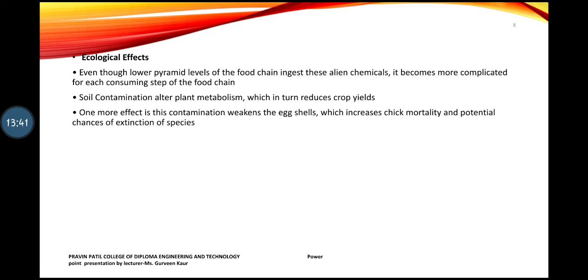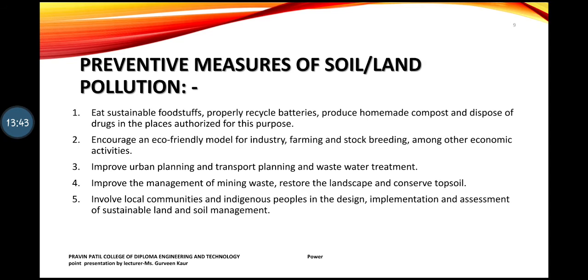We have learned all the effects. Now we'll move on to preventive measures. Certain measures are given over here for soil and land pollution, like eating sustainable food. Then, properly recycle the batteries. If proper recycling is not done and we throw batteries on the ground, that is also going to create a problem. Why? Because when the electric charge in it comes in contact with the ground, certain issues will be created. Therefore properly discharging the batteries is very important.